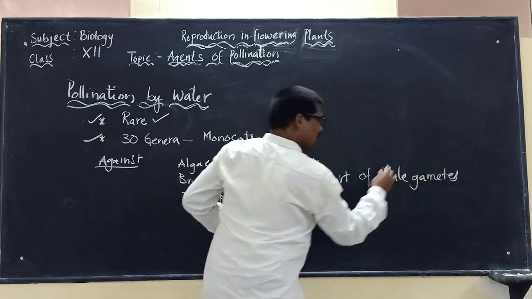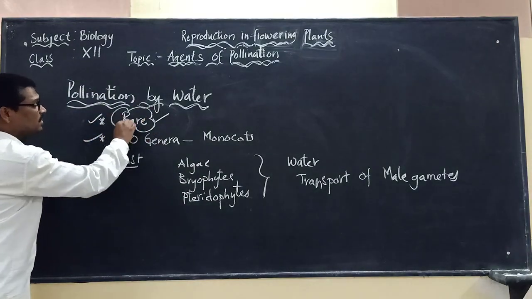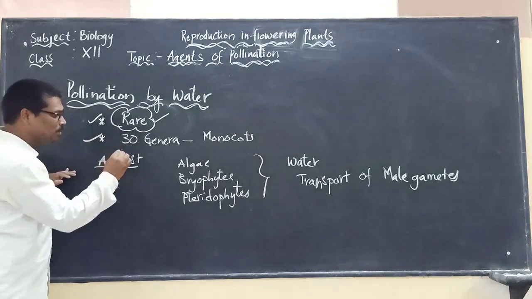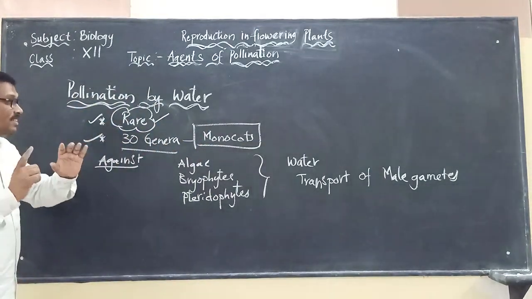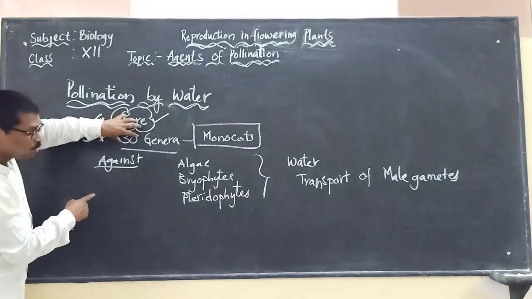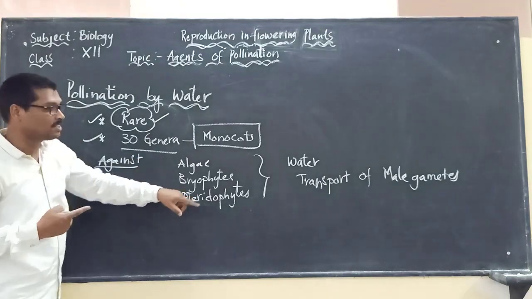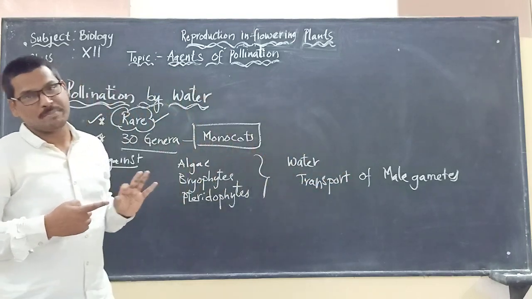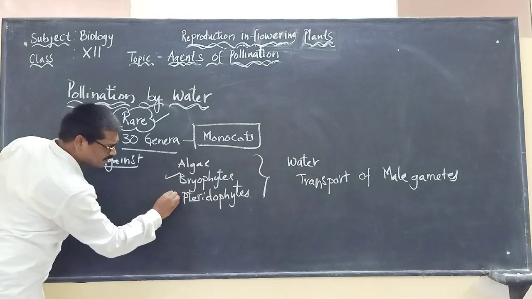Even though we are saying that pollination by water is rare and limited to 30 genera, mostly consisting of monocots, we are going against these two points. What we are saying is that in bryophytes and pteridophytes, water is very essential for transport of male gametes.